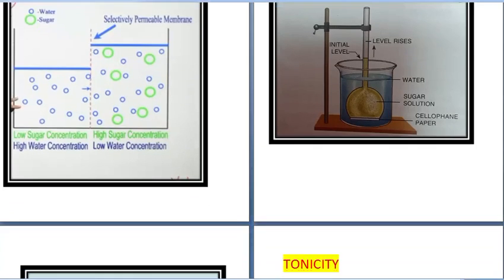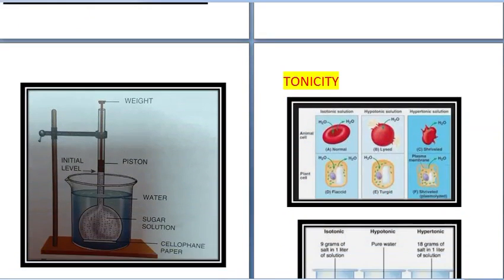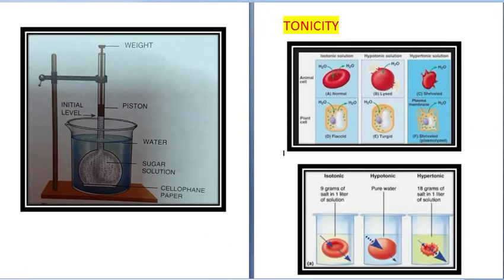Now in this same thistle funnel experiment, if we make a change: in the thistle funnel we have taken sugar solution, inside the beaker there is water, but on the thistle funnel we have put some weight.